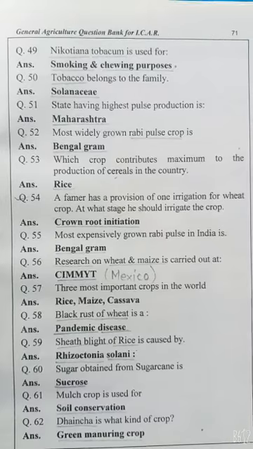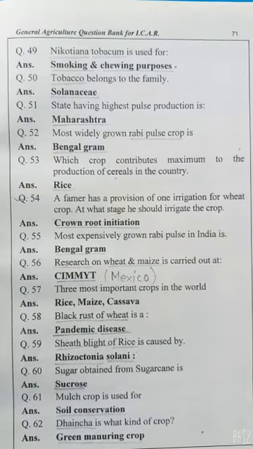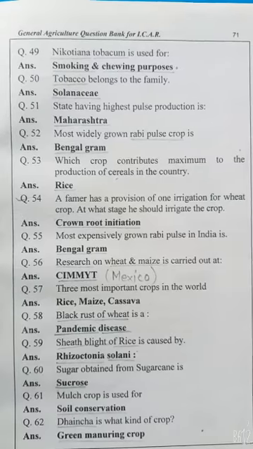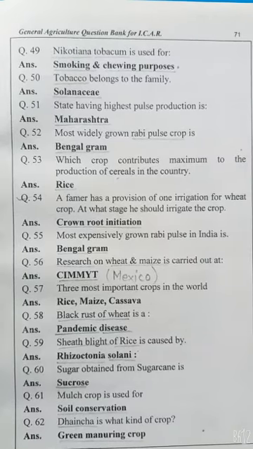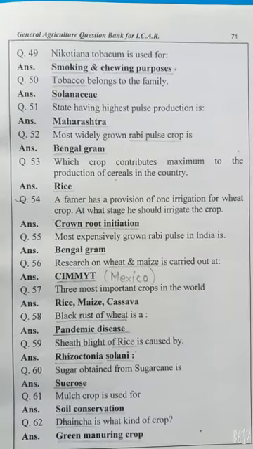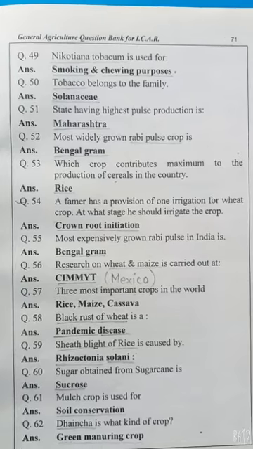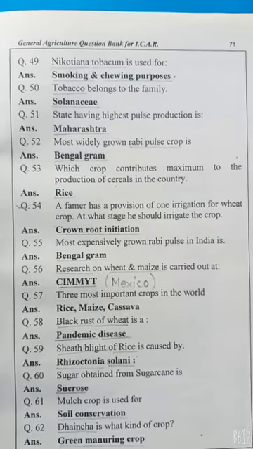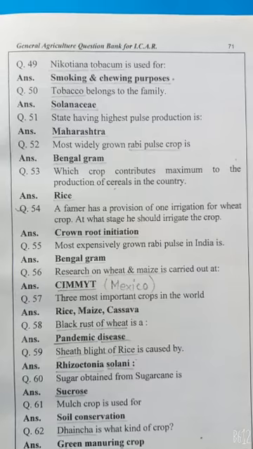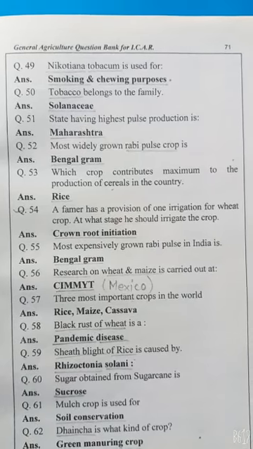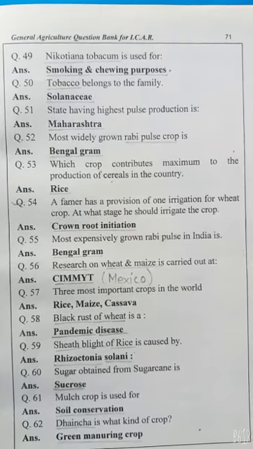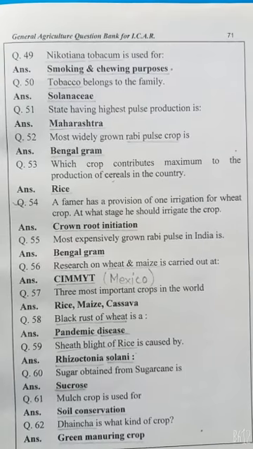Research on wheat and maize is carried out at CIMMYT, Mexico. Three most important crops in the world: rice, maize and cassava. Black rust of wheat is a pandemic disease. Sheath blight of rice is caused by Rhizoctonia solani. Sugar obtained from sugarcane is sucrose. Mulch crop is used for soil conservation.